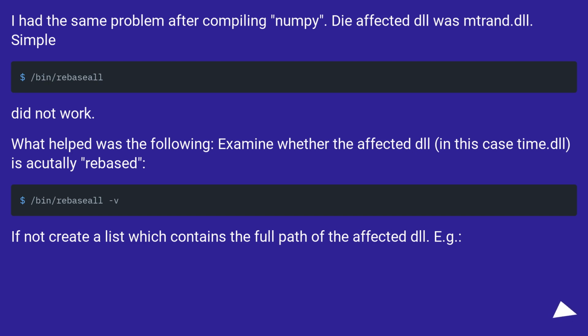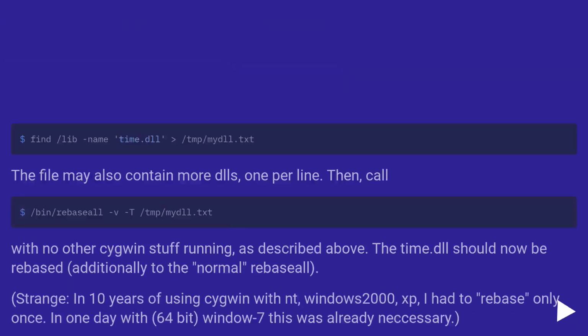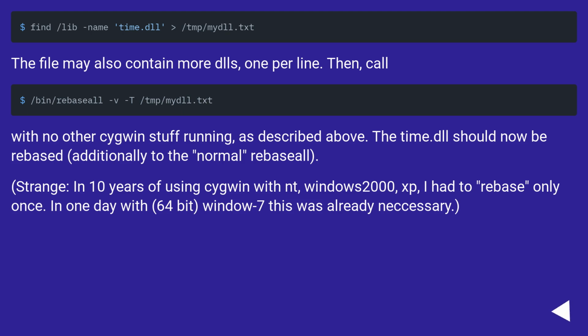If not, create a list which contains the full path of the affected DLL. For example, the file may also contain more DLLs, one per line. Then, call rebase with that list, with no other Cygwin stuff running, as described above. The DLL should now be rebased, in addition to the normal rebaseall.